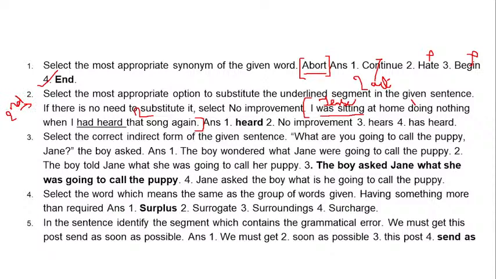And that is why the second tense will always be a simple past tense.